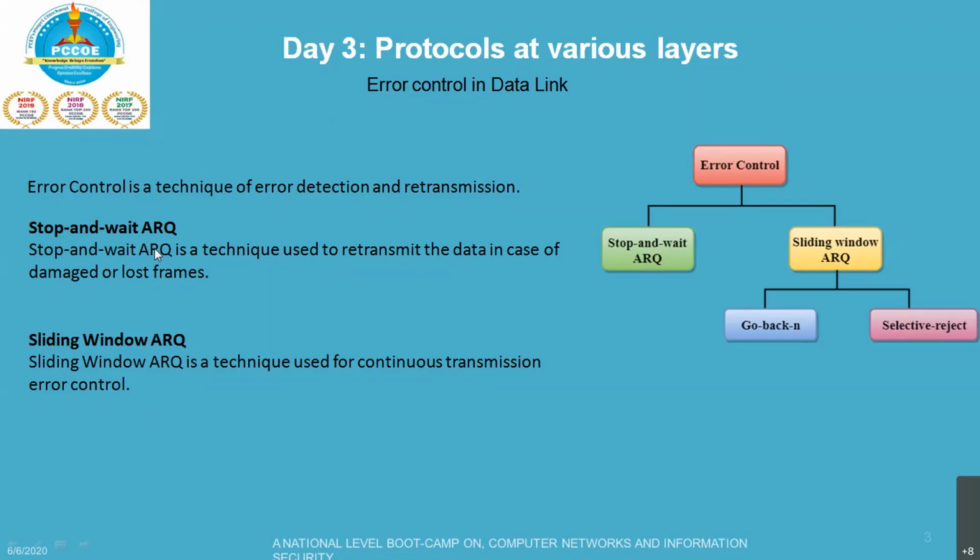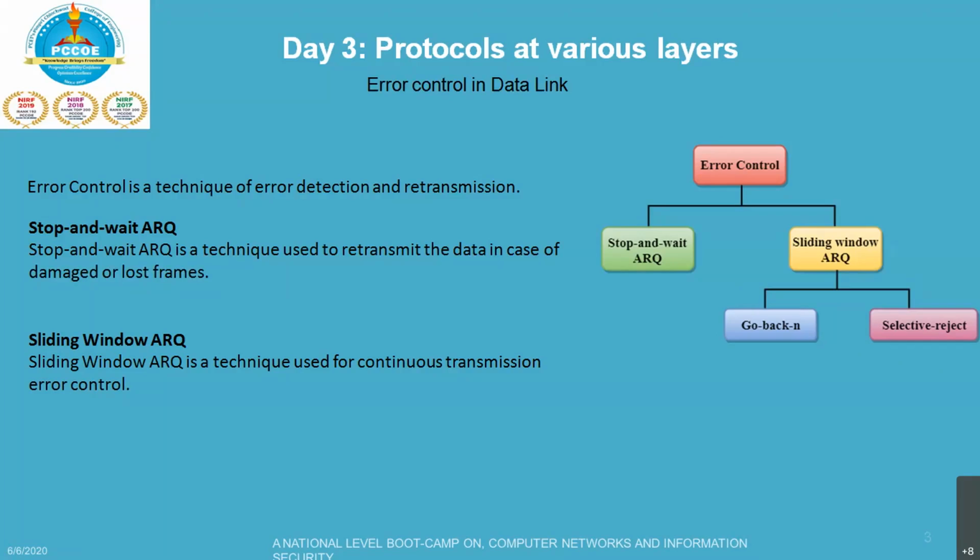If an error occurs in the last transmitted frame, then the receiver sends the NAK frame, that is, a negative acknowledgement, in case of any error, which is not numbered. If it receives any damaged frame in between, it will send that negative acknowledgement. On receiving the NAK frame, the sender will retransmit the data. Another important aspect is the timer.